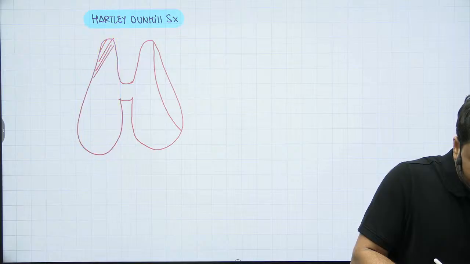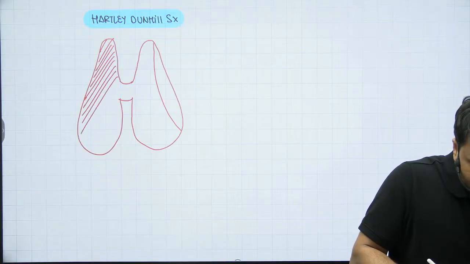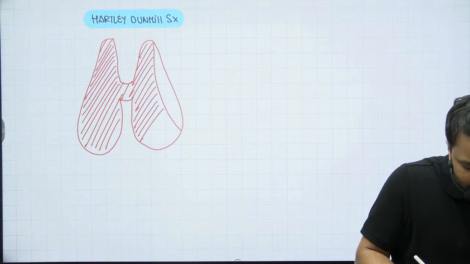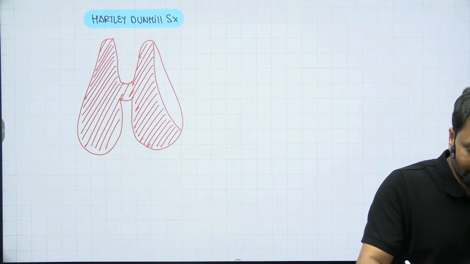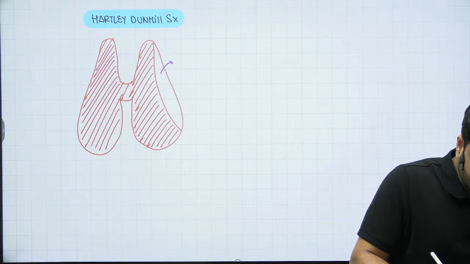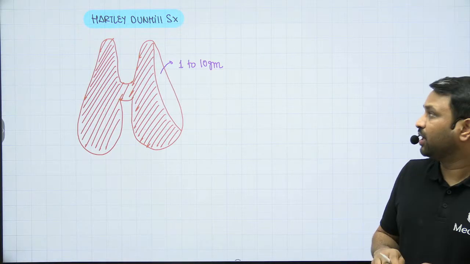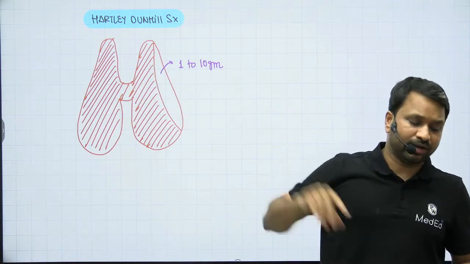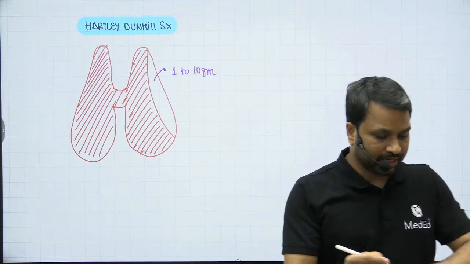In any one of the lobes, it is like a variant of subtotal, but in a subtotal, in either lobes we are going to leave tissue. In a Hartley-Dunhill procedure, only in any one of the lobes, some amount of tissue will be left behind. This varies anywhere between 1 to 10 grams. If you leave tissue of anywhere between 1 to 10 grams in one of the lobes and remove the rest of the thyroid gland, this is what we call the Hartley-Dunhill procedure.